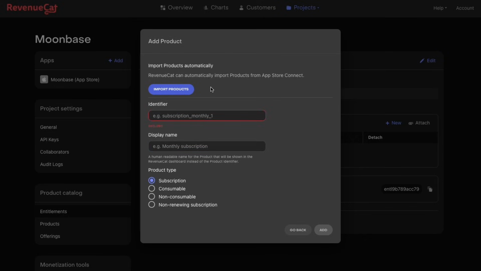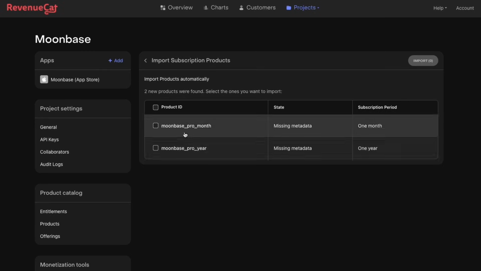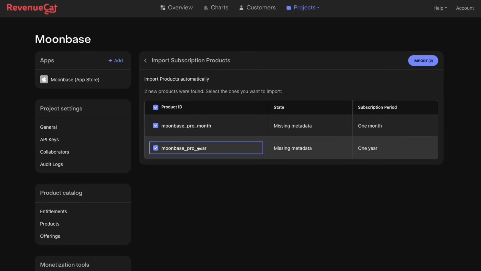So you can see here, if I select the app, and then we got the add product. So this is why this setup that we did at the beginning to connect to App Store Connect was so useful. We can now just import products automatically. So you can manually do this and fill it out, but I'm going to click import products. And sweet. So there's the two things from our App Store Connect. Beautiful.